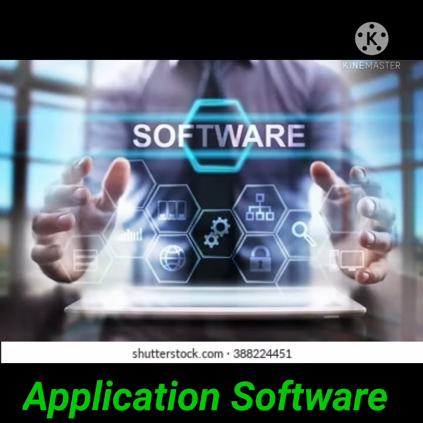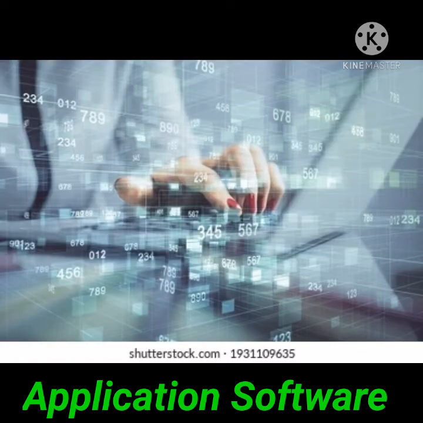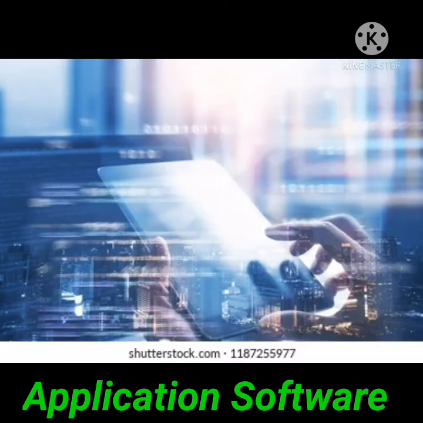Next, application software. It is a set of programs designed to perform various kinds of tasks that make our computer useful. Once the operating system is loaded, that means system software is loaded, you can use the different types of application software.